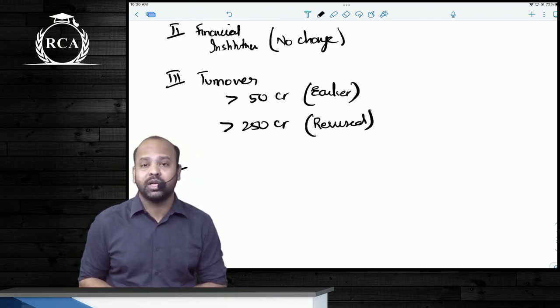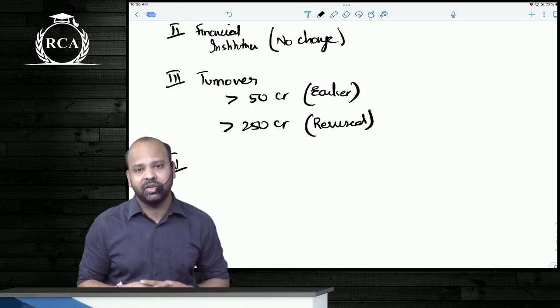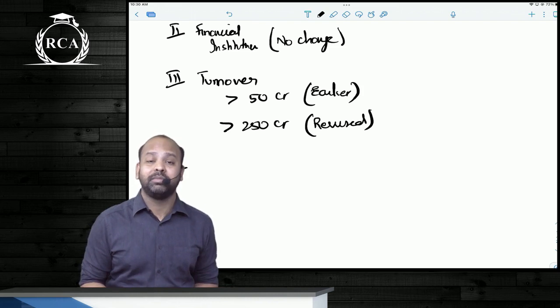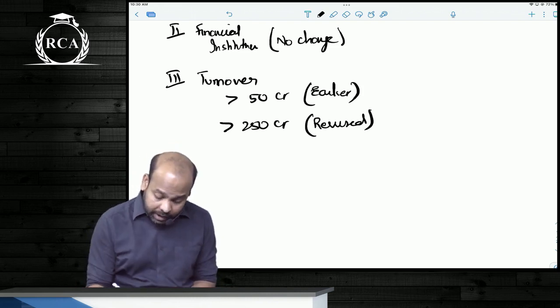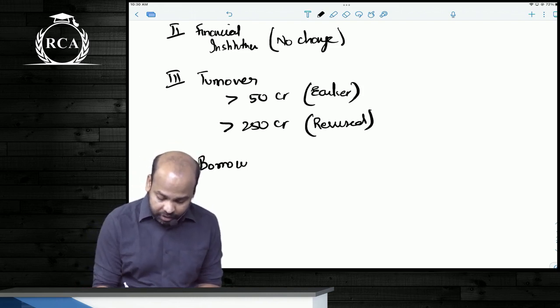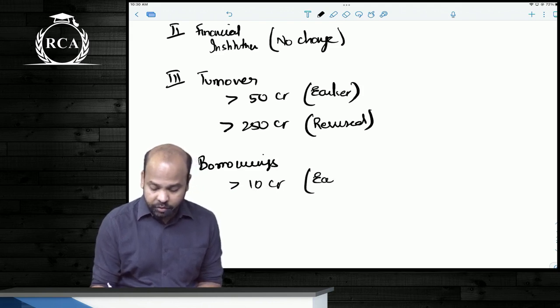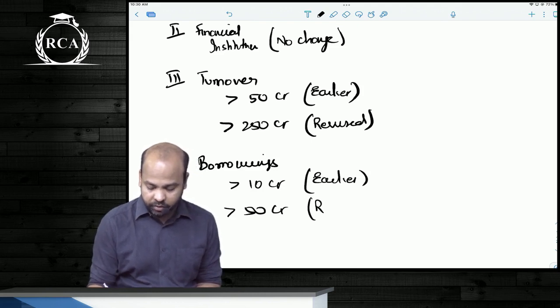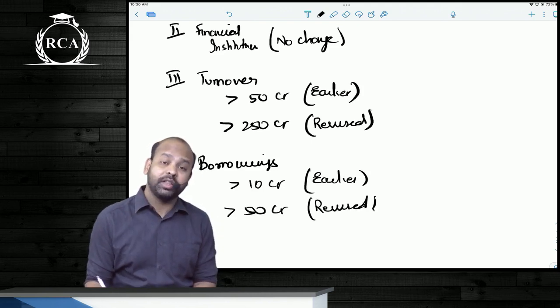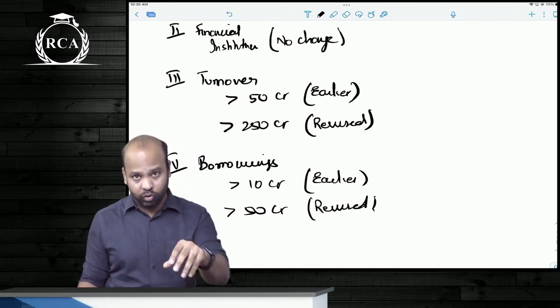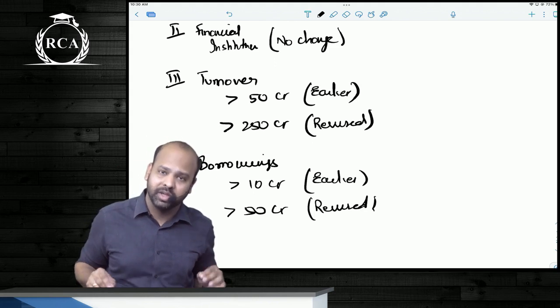So if borrowings of the company, guys, during the previous financial year at any given point of time exceeds 10 crores, it was termed as a non-SMC. But now instead of 10 crores, it has been changed to 50 crores. Earlier it was 10 crores, now it exceeds 50 crores. So at any time during the previous financial year, if the borrowings of the company exceeds 50 crore rupees, it will be termed as a non-SMC.